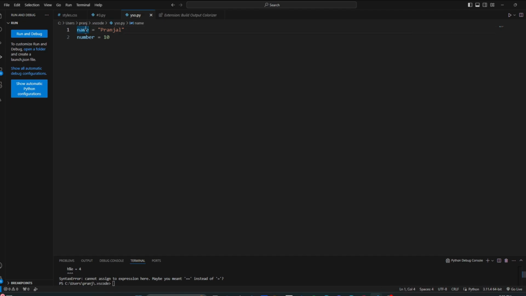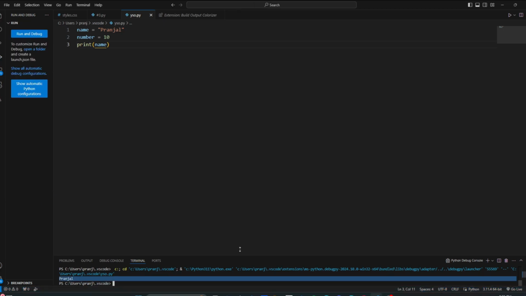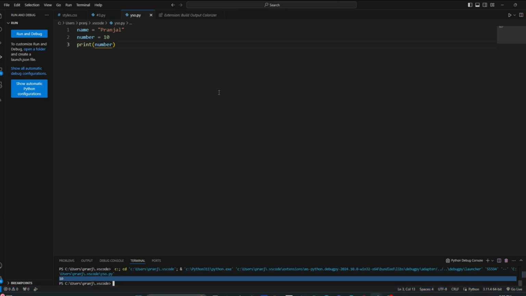This is a variable that stores a string, and this is a variable that stores an integer. And it is pretty easy to just print it. For variables, you never put quotations around. So let's just print the name. Boom, it prints the name right here. And what if you want to print the number? Well, it prints the number.